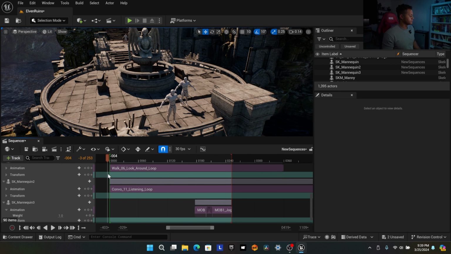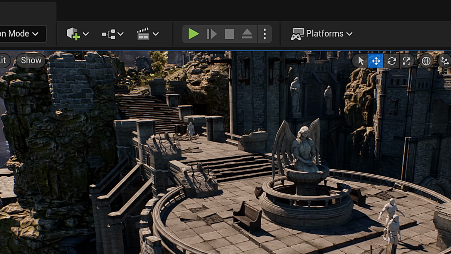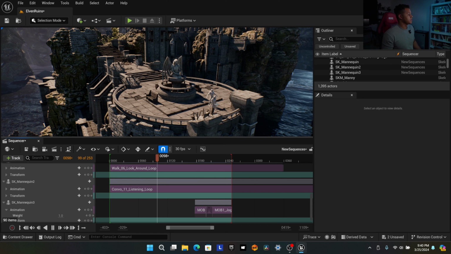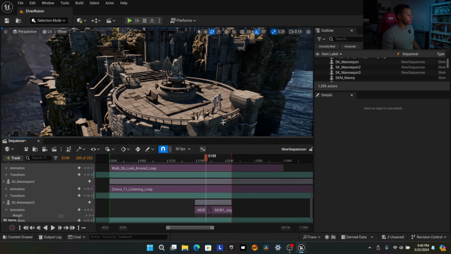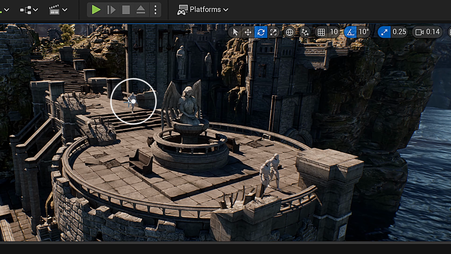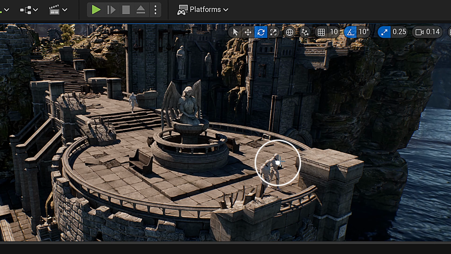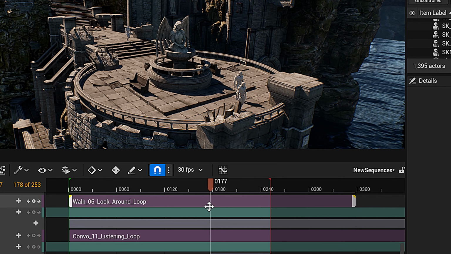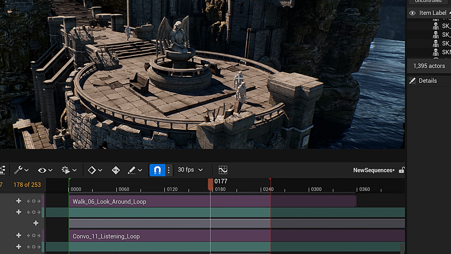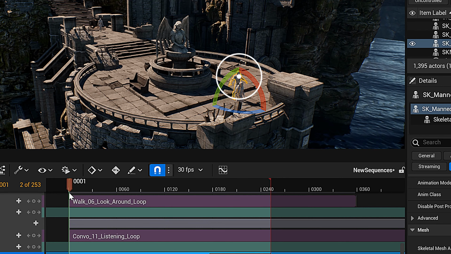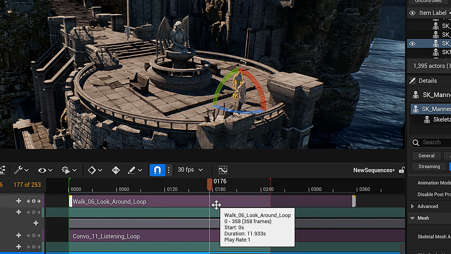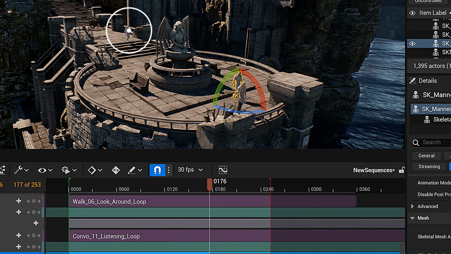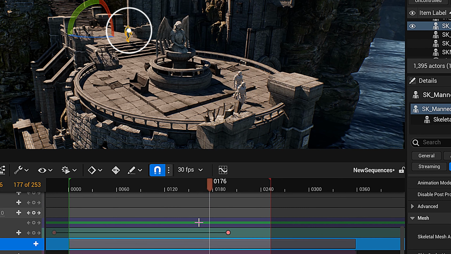So let me just zoom out so you can see the whole thing. We have our first character over here. And then as the camera switches, we're going to fake it to where this character disappears, and this character appears over here. To do that, we're going to have to make this character not be visible during the first part, and then visible during the second part, but then make this mannequin over here not visible during the second part.